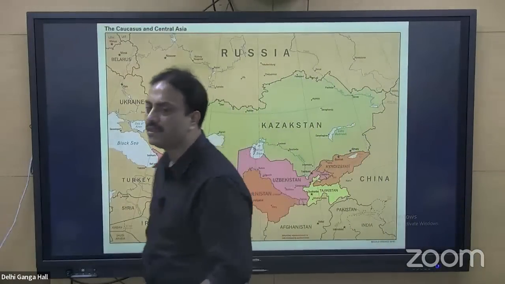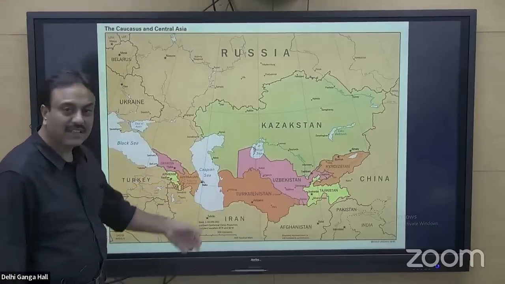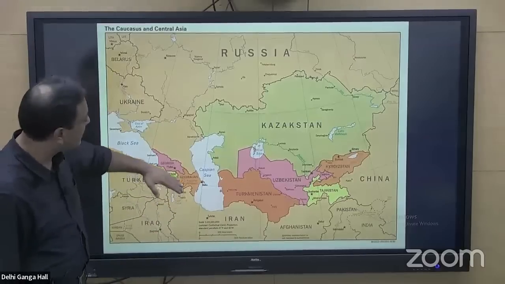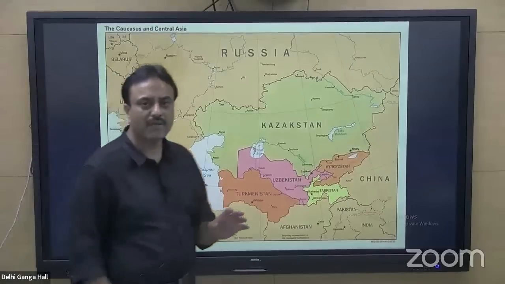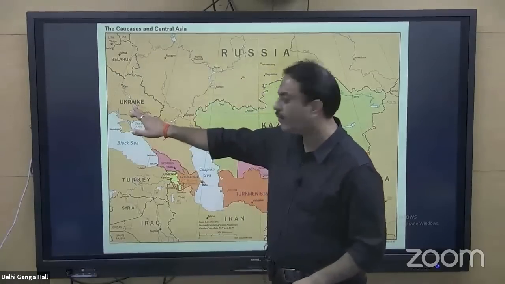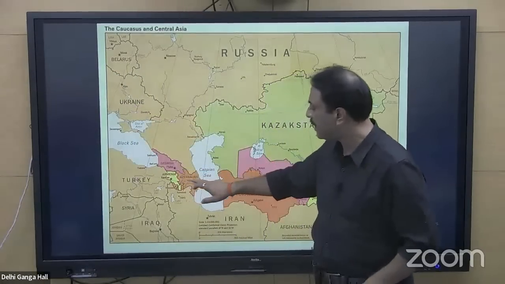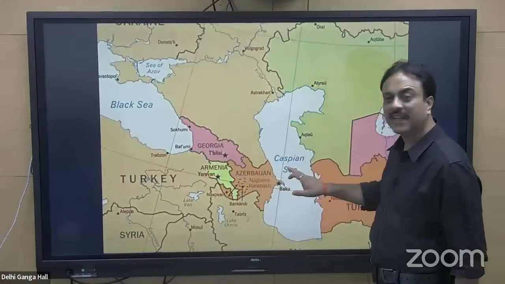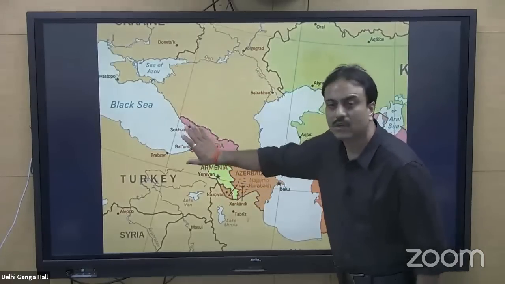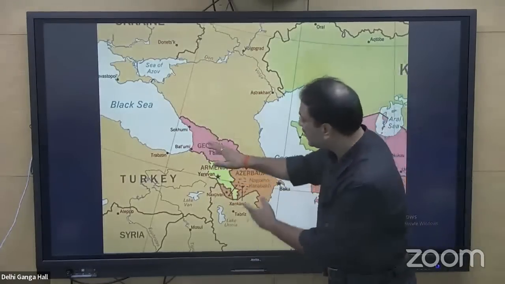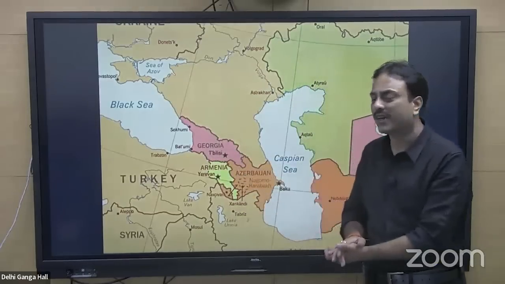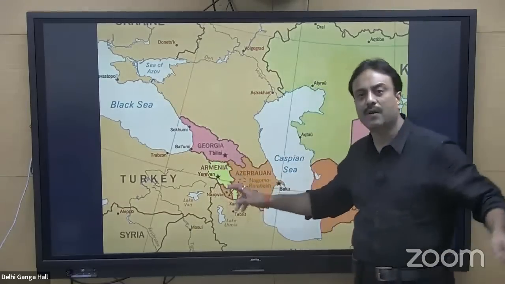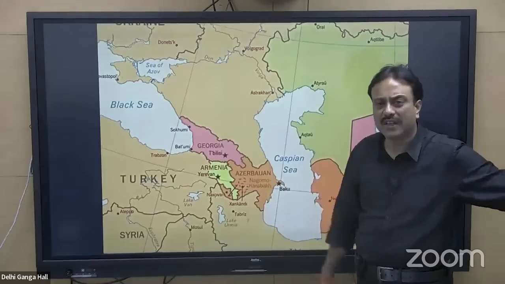Countries of Central America, Georgia, Armenia, Azerbaijan. Armenia and Azerbaijan are always fighting among each other. Here you have the Black Sea, with Ukraine over here, and Georgia, Armenia, Azerbaijan over here, then the Caspian Sea. Here we have a mountain called the Caucasus. On the southern slope of the Caucasus, Georgia, Armenia, and Azerbaijan are located, and these three are called the Caucasus countries.